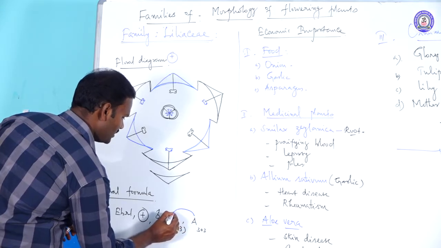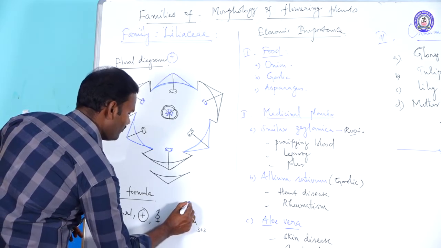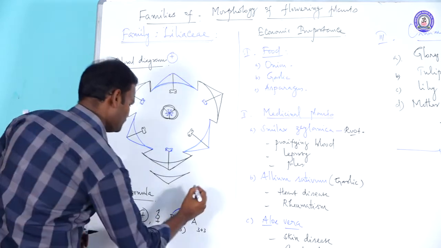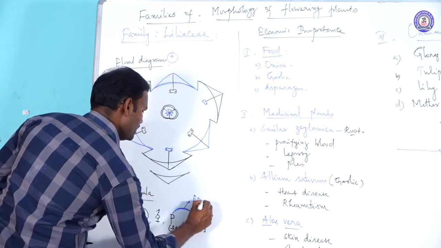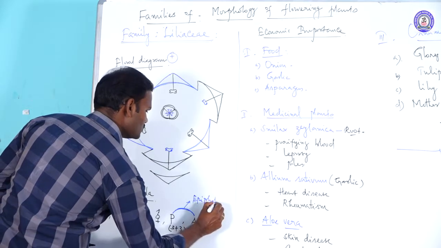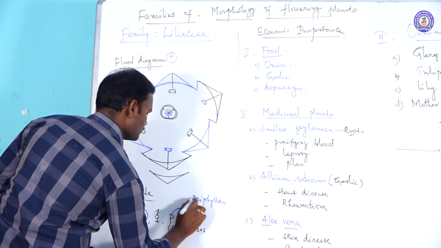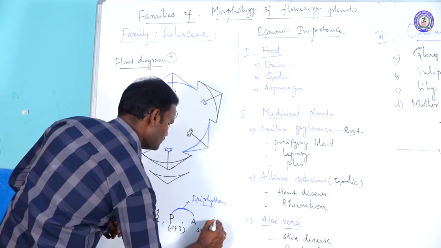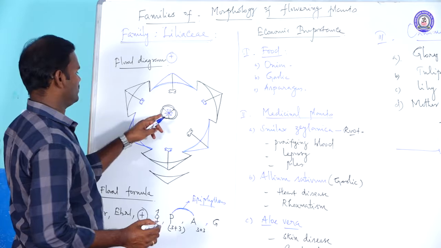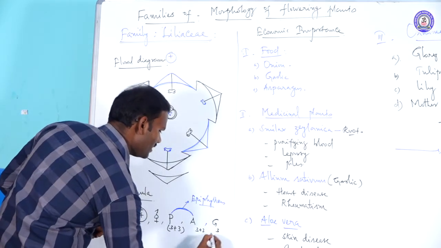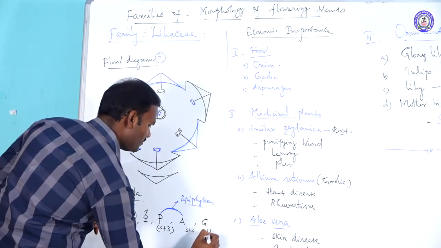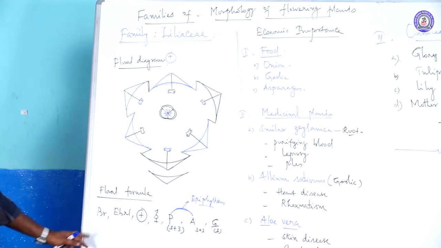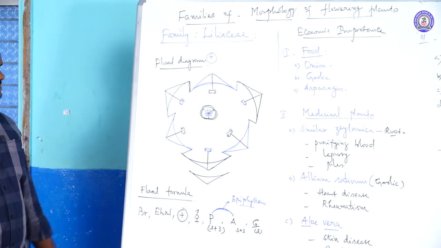So these are called epiphyllous, but this term is not mentioned in the NCERT book. Epiphyllous. The next, gynoecium: the total number of carpels is 3, tricarpellary, fused with one another, then a superior ovary. So this is the floral formula of Liliaceae.